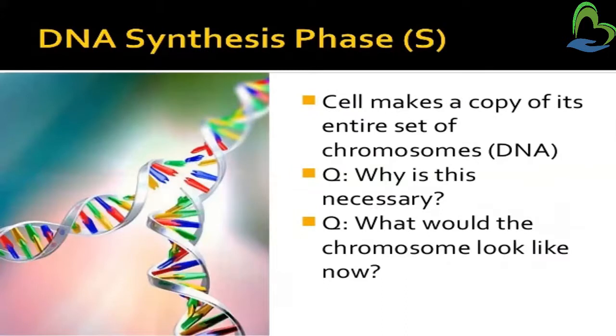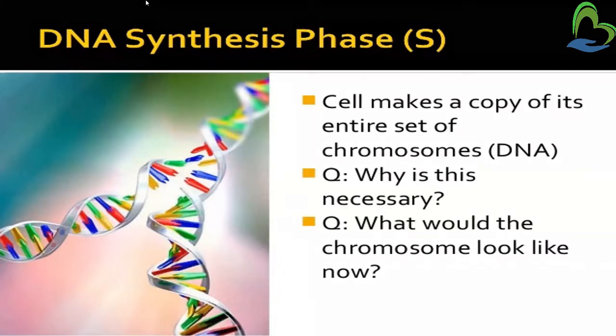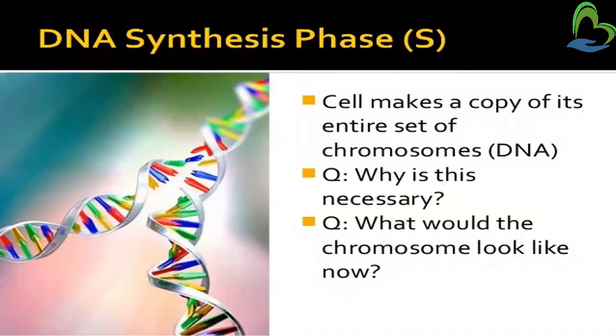Next is the S phase, which is called the DNA synthesis phase. The cell makes a copy of its entire set of chromosomes. Previously, we learned that each cell contains a nucleus, and in that nucleus there are 23 pairs of chromosomes. But what happens in the DNA synthesis phase? The 23 pairs of chromosomes are doubled.